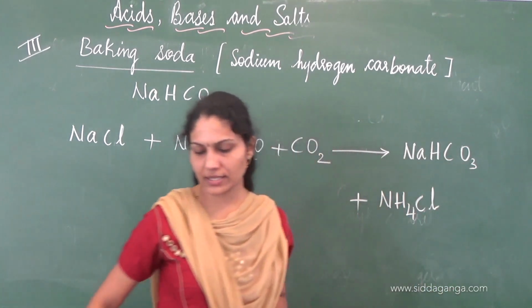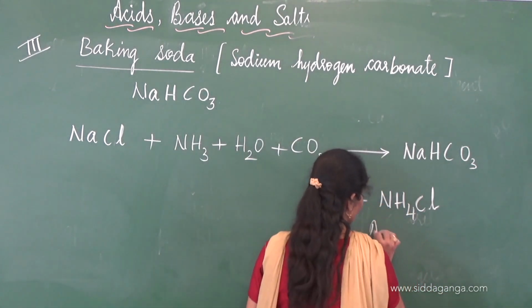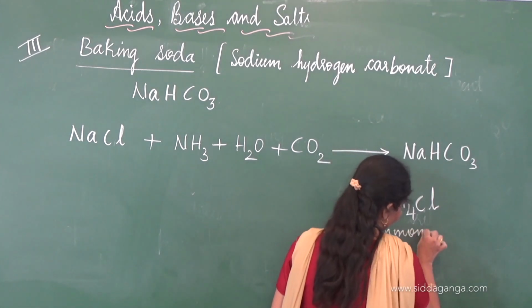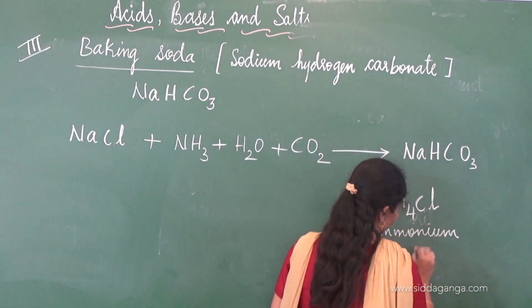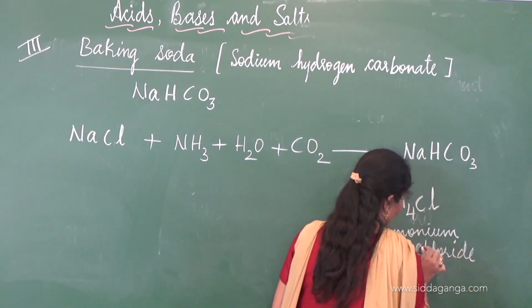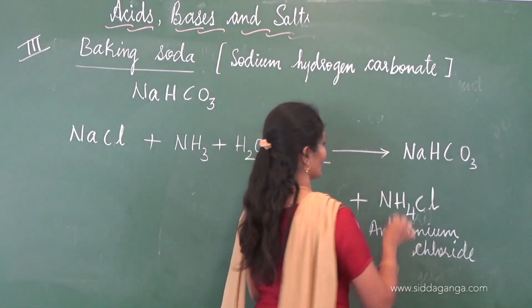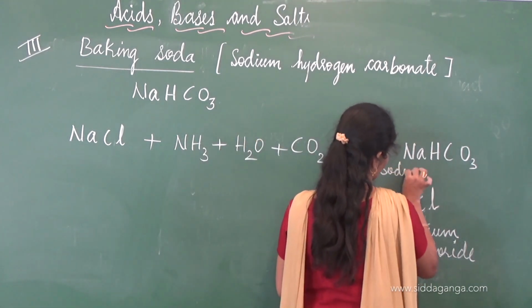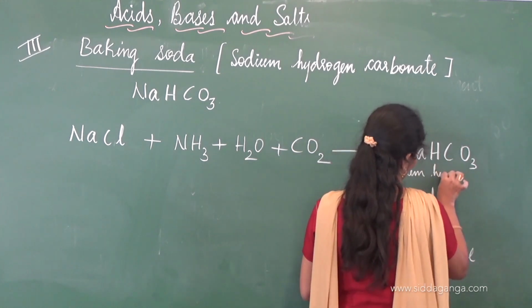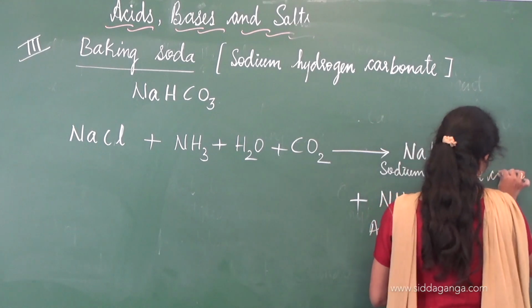NH4Cl is ammonium chloride. And NaHCO3 is sodium hydrogen carbonate.